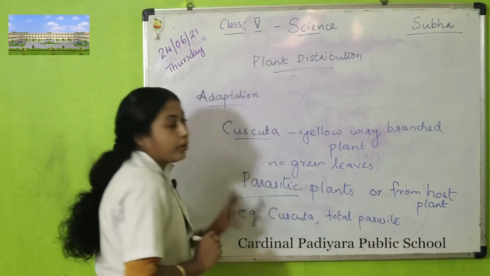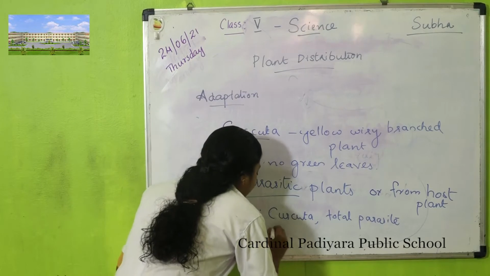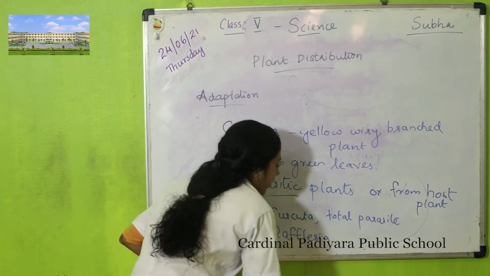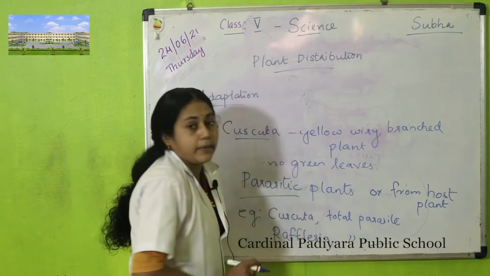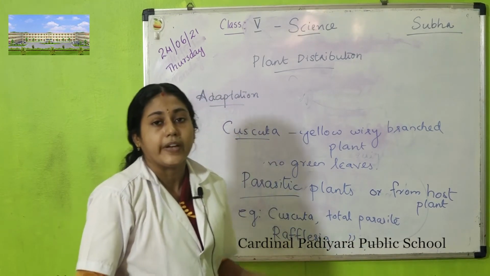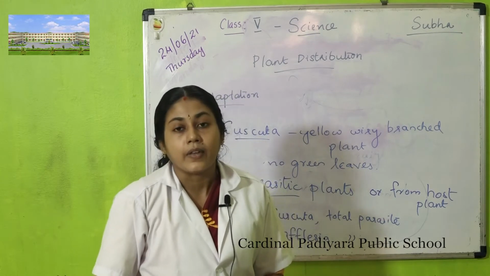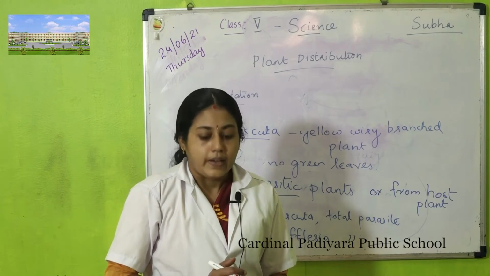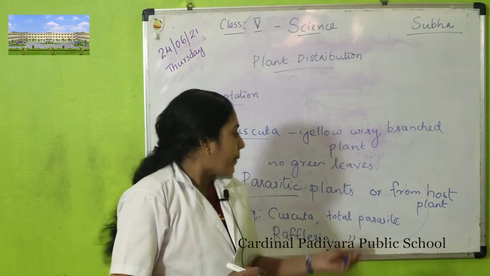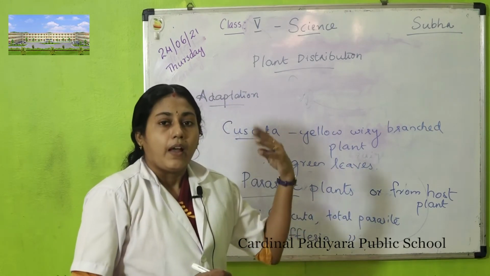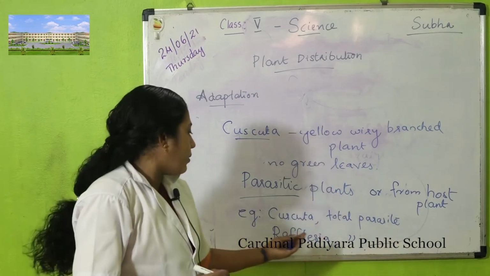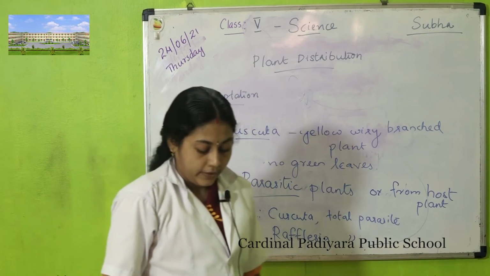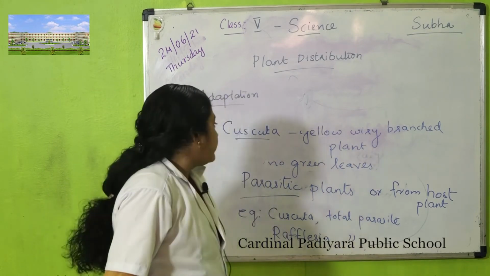Another example of a total parasite is Rafflesia. This is also a total parasite because Rafflesia also doesn't have green leaves and it takes food from another plant on which it lives. These plants take food from another plant and so are called total parasites. Then other plants